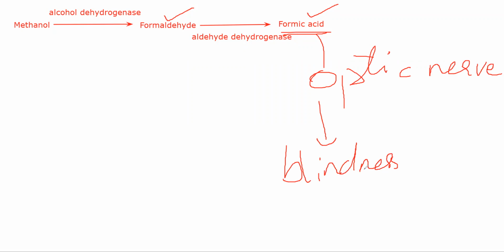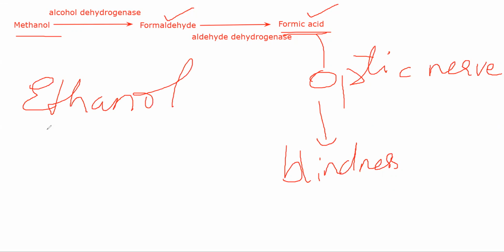So whenever you're treating methanol poisoning, one short way you can treat it is by giving ethanol. Okay, you are giving one alcohol to treat another alcohol. Why? Ethanol will compete with methanol for these enzymes. Methanol itself is not dangerous, but it is getting converted in your body into formaldehyde and formic acid, which are dangerous. Okay, if you can give ethanol to the patient, it will compete with alcohol dehydrogenase. Ethanol has a higher affinity towards alcohol dehydrogenase than methanol.